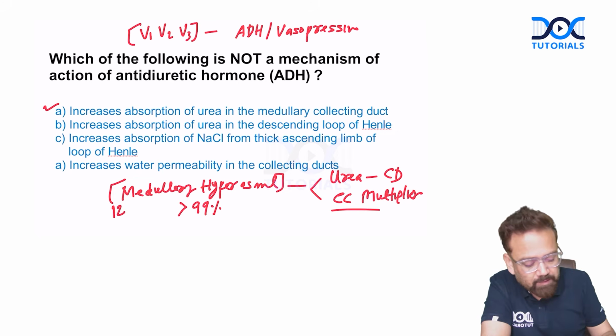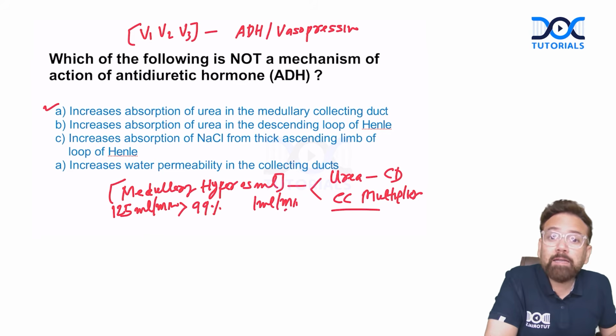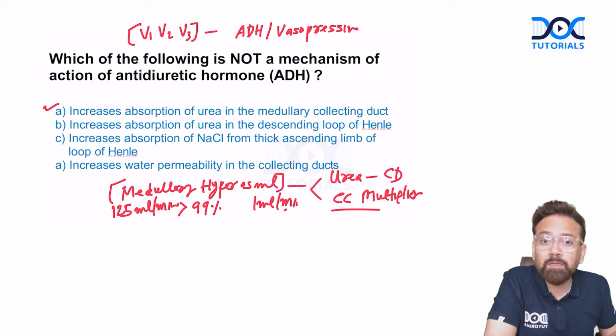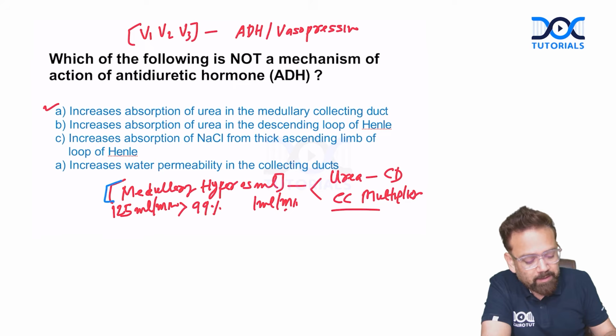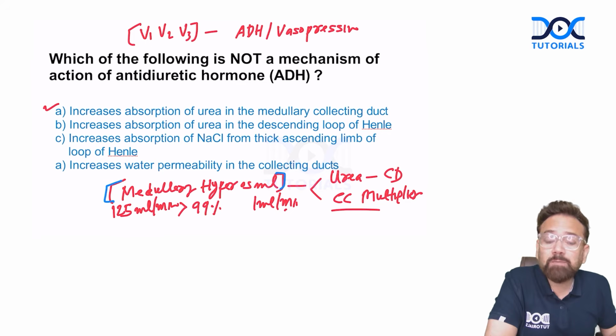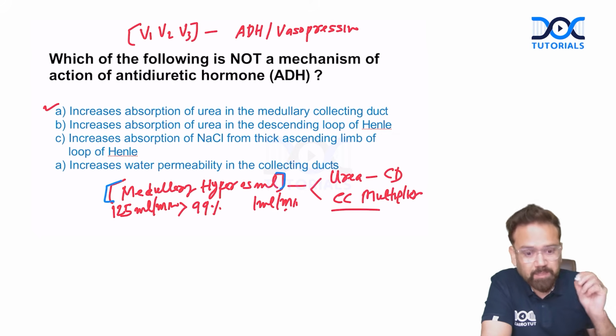GFR is 125 ml per minute and urine is only 1 ml per minute. So more than 99% of water is absorbed in the nephron, and this is only possible if we have medullary hyperosmolarity, which is because of two events: one is the urea cycle in the collecting duct, and the other is the counter current multiplier. So the first option is correct.